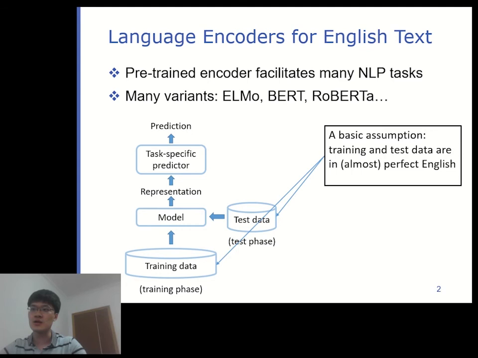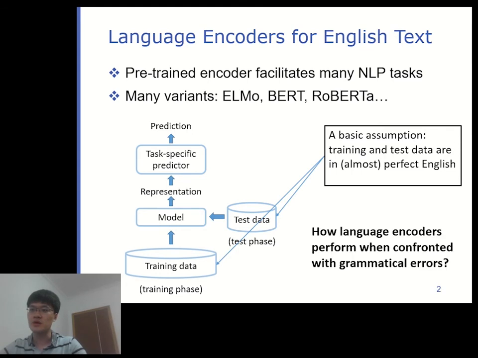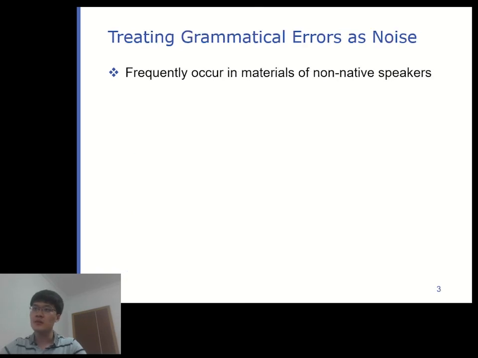So in contrast, we would like to study the research question: how do language encoders perform when confronted with grammatical errors from non-native speakers? Grammatical errors frequently occur in speaking and writing materials of non-native speakers, or they may also occur in user-generated content like web data. We leverage the data collected from grammatical error correction for English as second language learners to analyze language encoders.